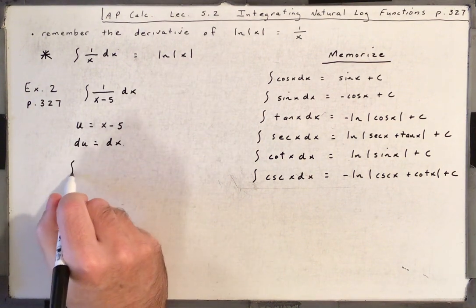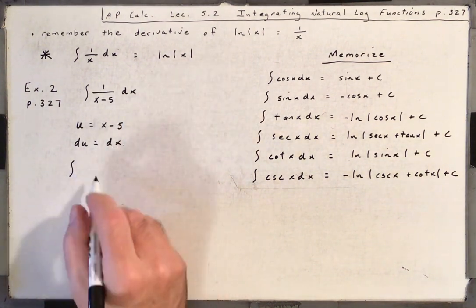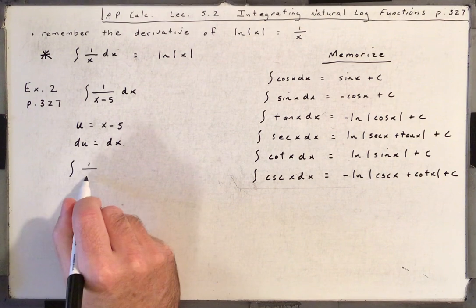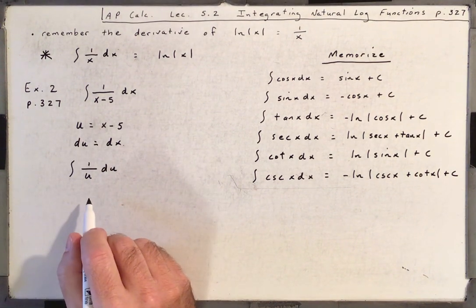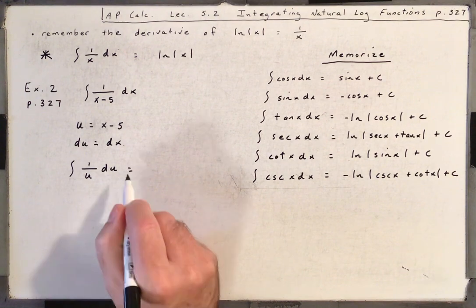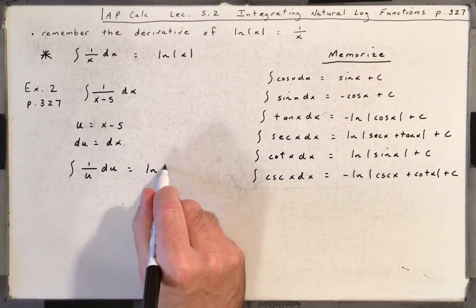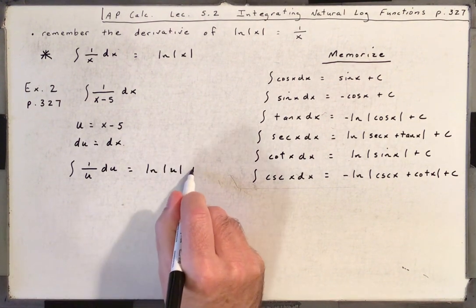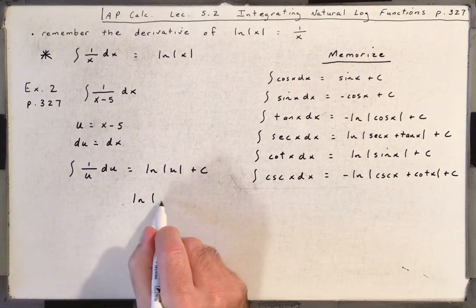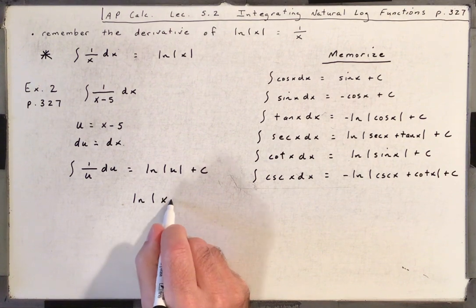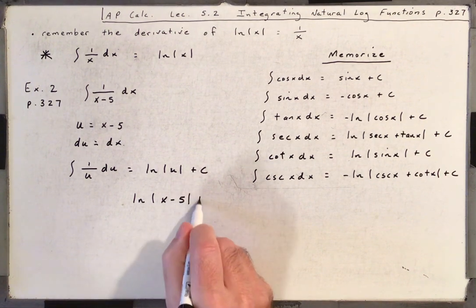And that's all we have on the top here. So we can rewrite this integral in terms of u as 1 over u du, or du over u, same thing. Well, that's going to be the natural log of the absolute value of u plus c. And now we can substitute back in for that u. So the natural log of the absolute value of x minus 5 plus c.